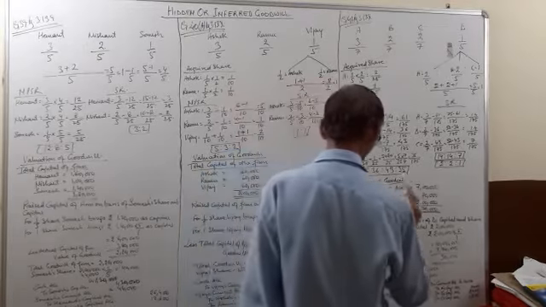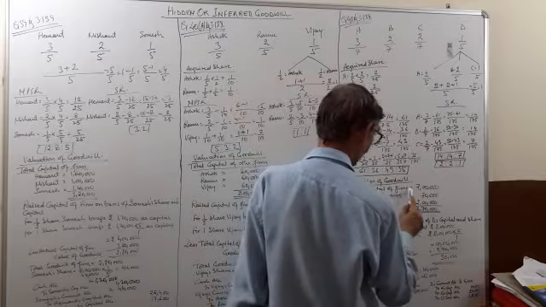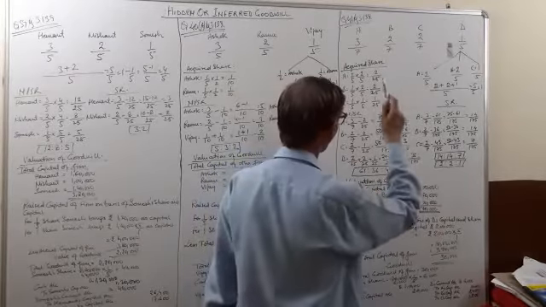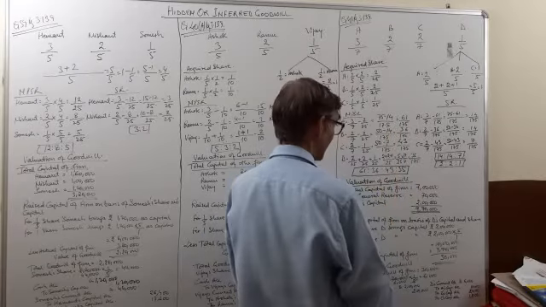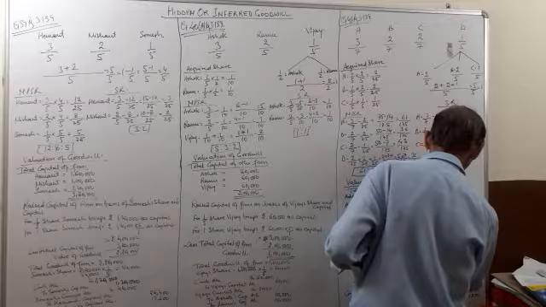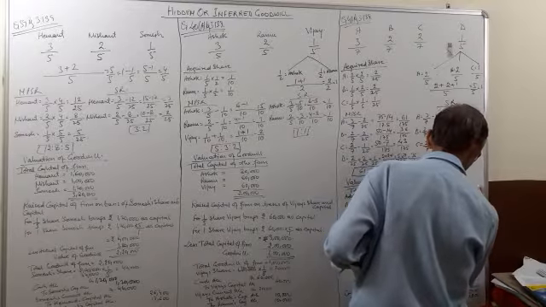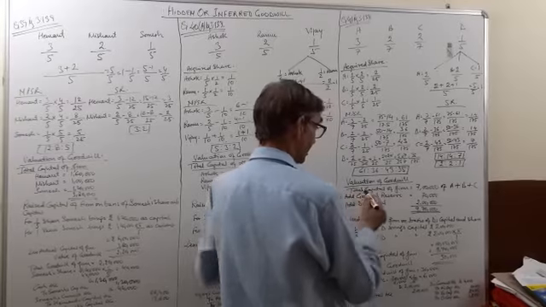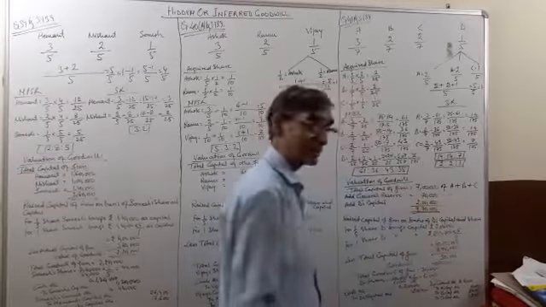So valuation of goodwill. Total capital of the firm, that is of A, B and C, is given in the question as 70,000. General reserve is also given, 70,000.